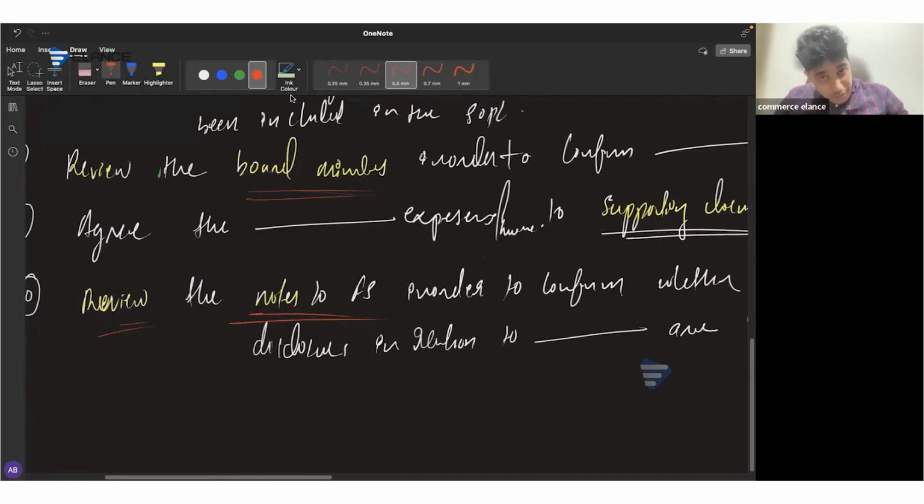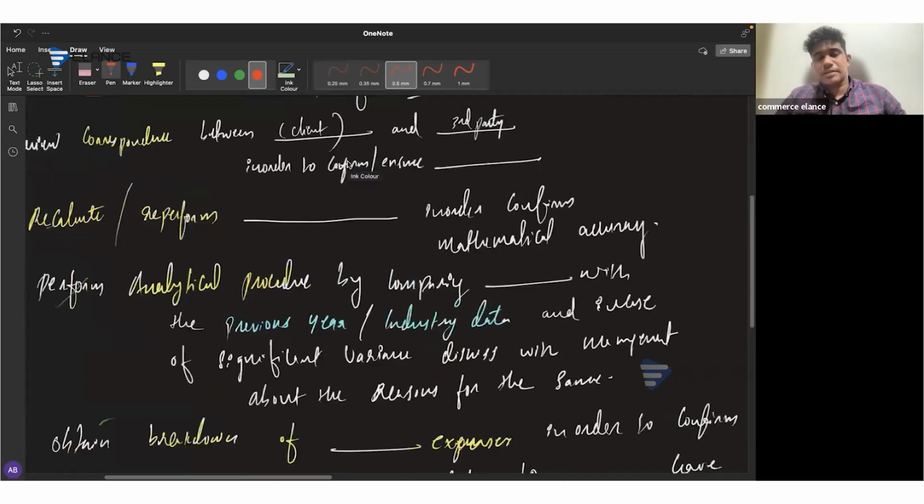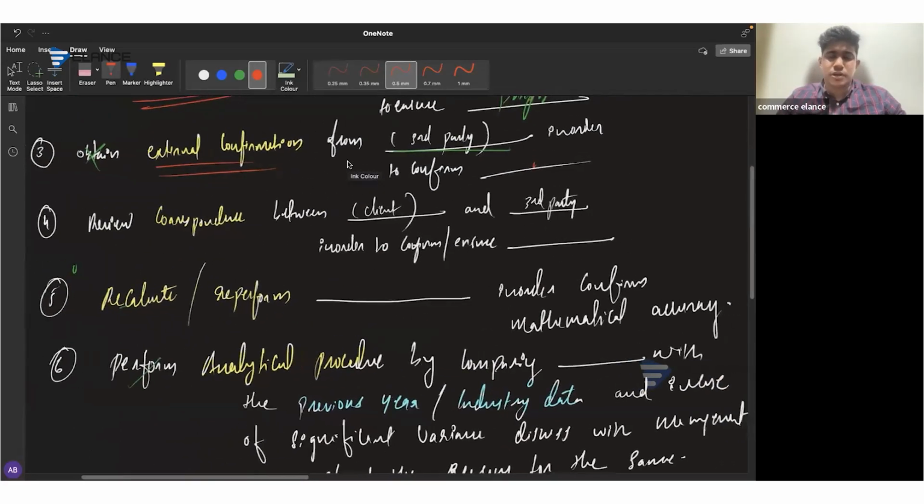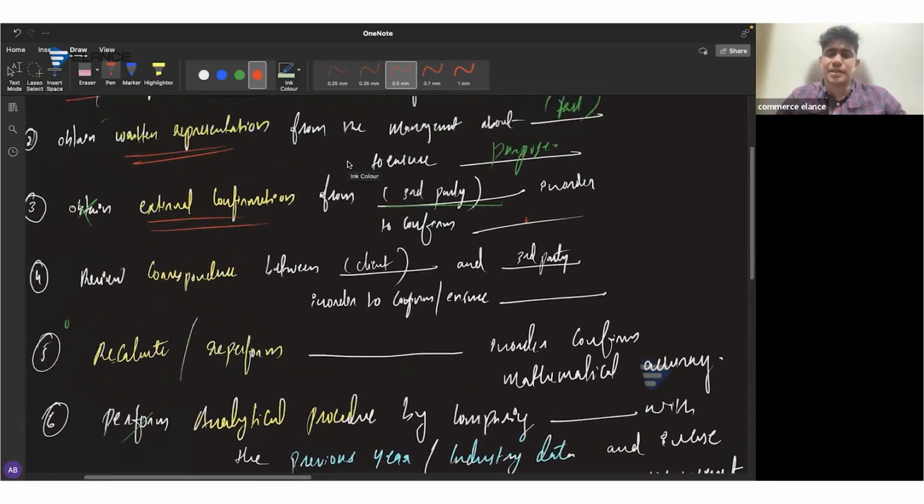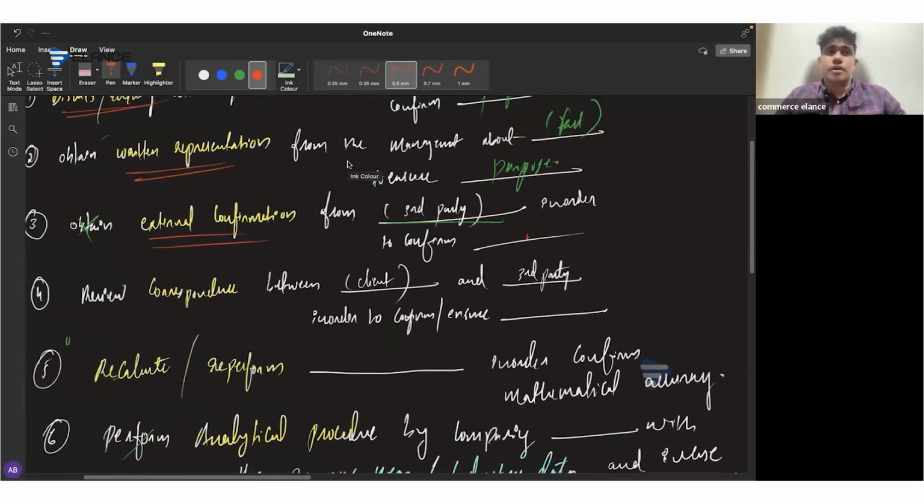Alan, it is not required to mention the same assertion actually. The meaning of the assertion is required to be provided, but it doesn't mean that you're required to provide the same name of the assertion. Like, it is not required to mention that review a sample of year-end trade payables in order to confirm the cutoff. Instead, you're only required to mention that to confirm whether the transactions have been included within the correct accounting period. So you can do that. Same as that, it should be specific to the scenario rather than to the assertion.